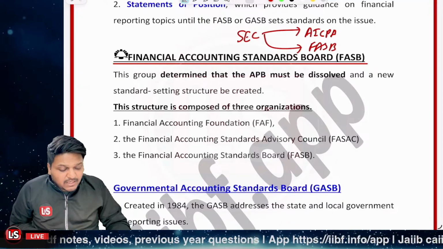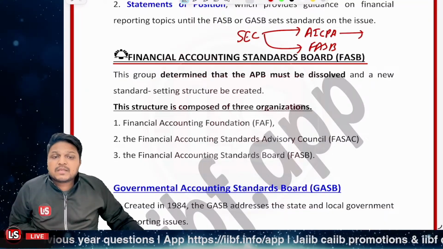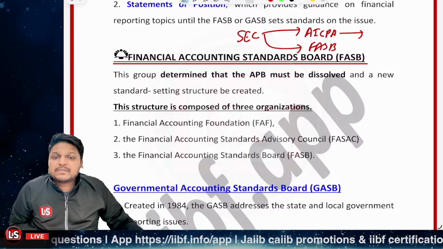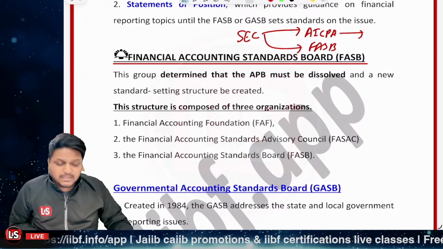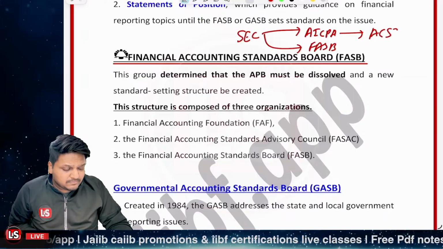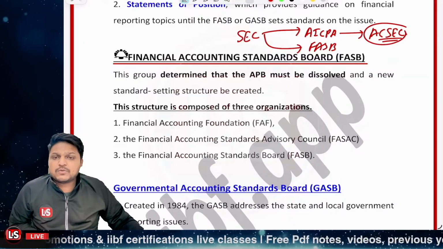And after the establishment of the FASB, the AICPA did what? The AICPA established, created the ACSEC. That was the part that we have read so far.